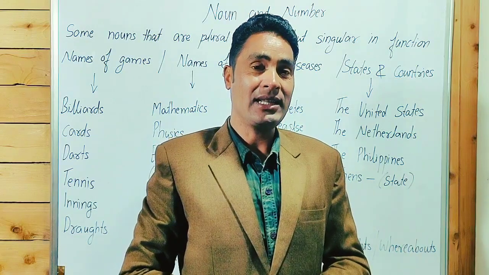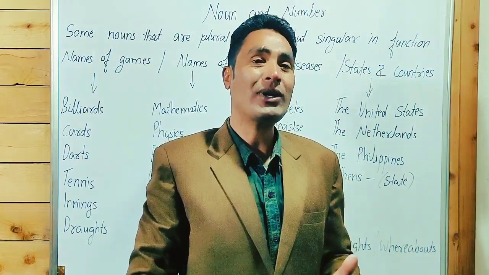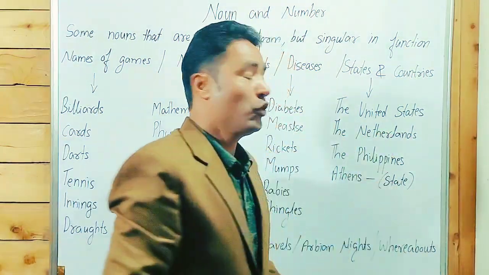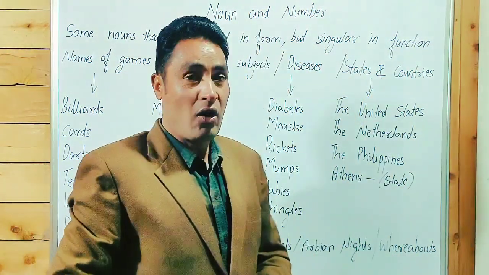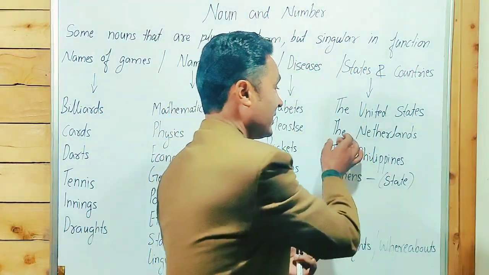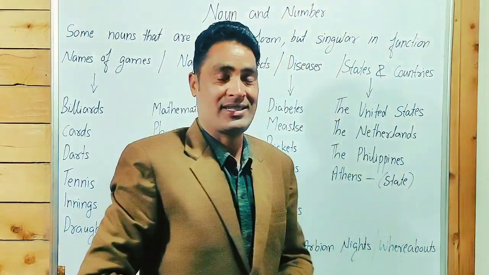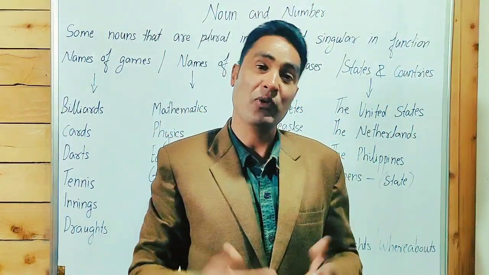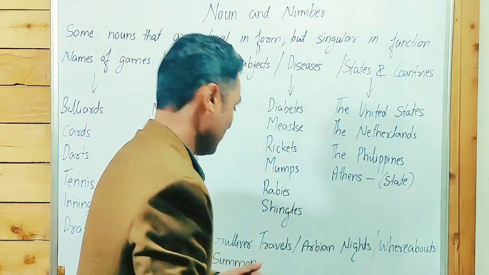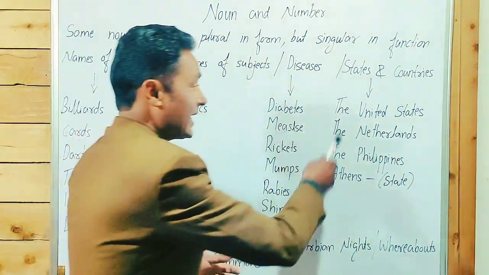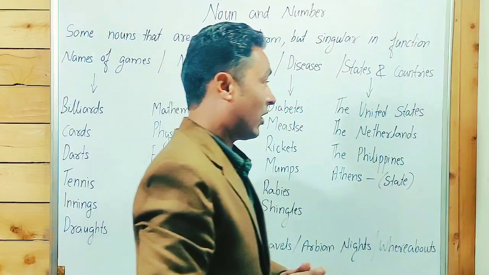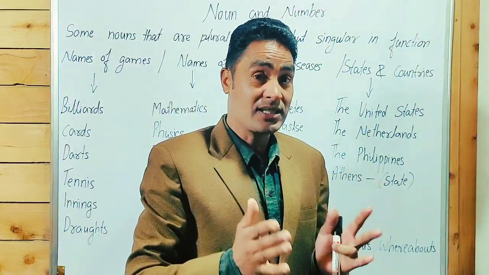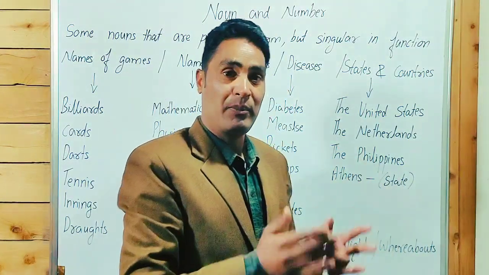When do we use an article, what is the main reason behind it, why do we use an article before the United States of America, the Netherlands, the Philippines? Why? In the article chapter we will learn each and everything. But guys, point to be noted here, s at the end of the noun, it's plural in form but singular in function.